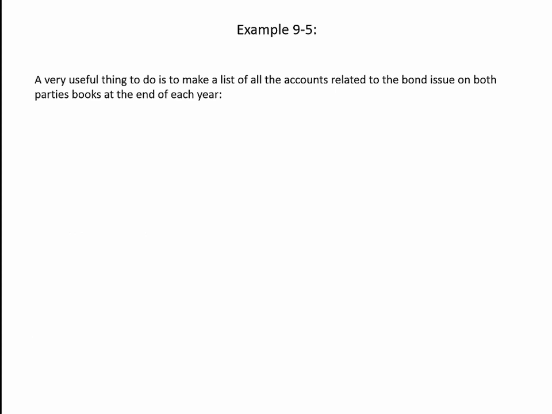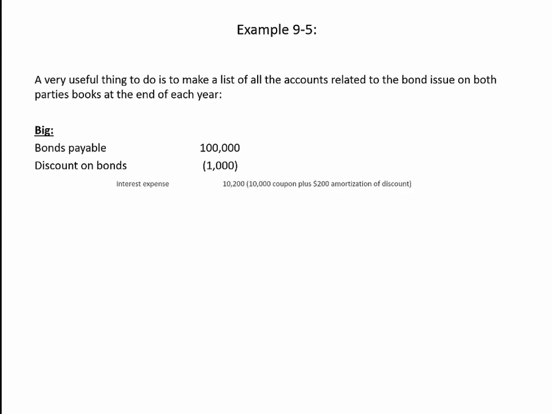Now, in doing the elimination entries, a very useful thing to do is to go ahead and make a list of all of the accounts related to this bond issue on the books of both parties as of the end of the year. So on Big's books, again, Big was the issuer. They've got bonds payable of $100,000. They've got a remaining discount of $1,000, and they have interest expense of $10,200.